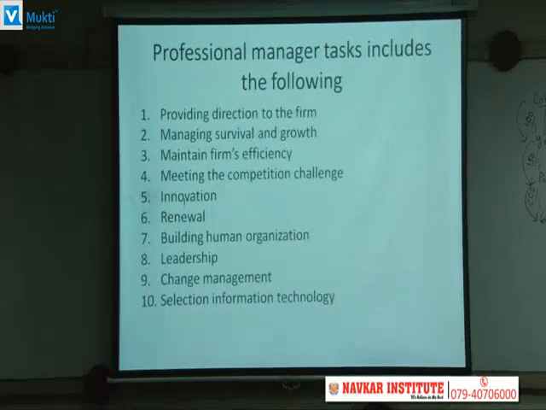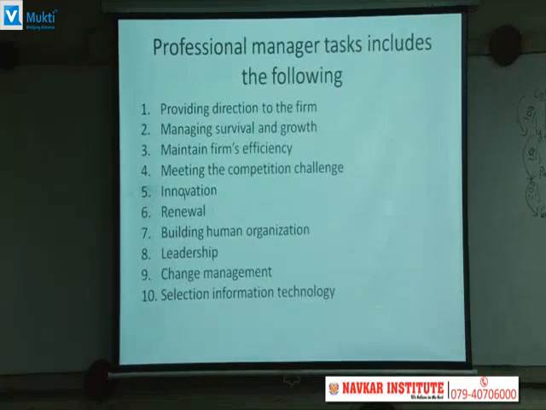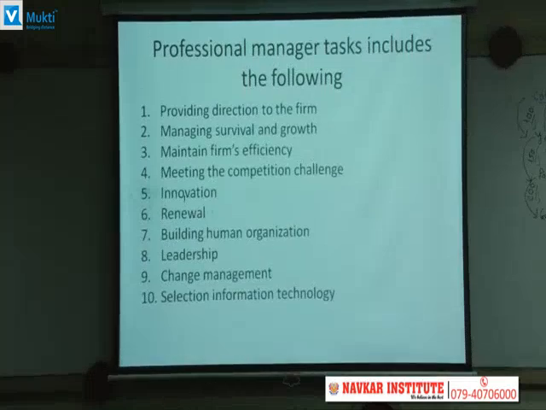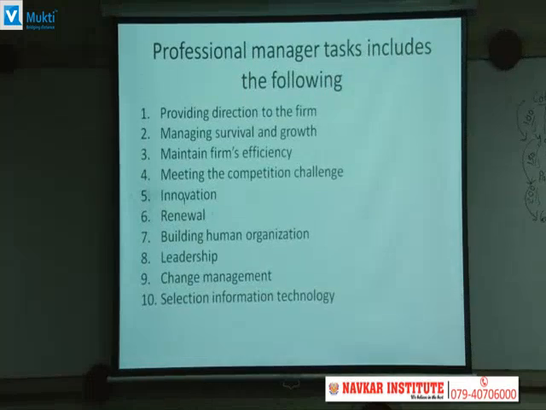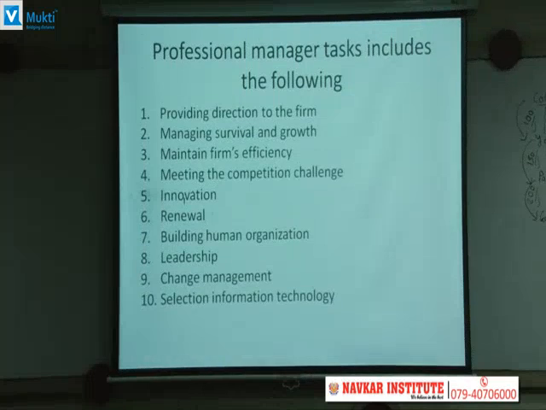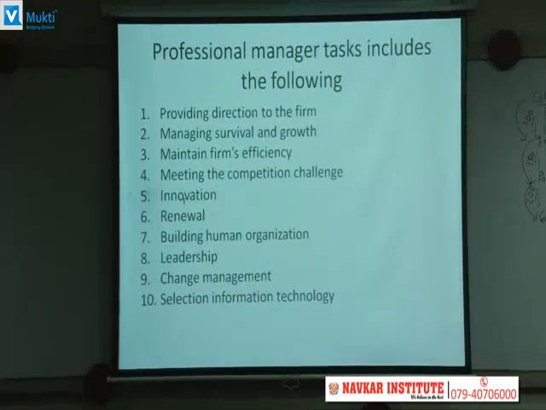Two sets of factors impinge upon the firm's survival and growth. The first is the set of factors which are internal, and the second are the external. तो दोनों फैक्टर से सर्वाइवल एंड ग्रोथ अफेक्ट होता है. Then maintaining firm's efficiency. Efficiency means less input and more output. The more output a manager can produce with the same input, the greater will be the profit.